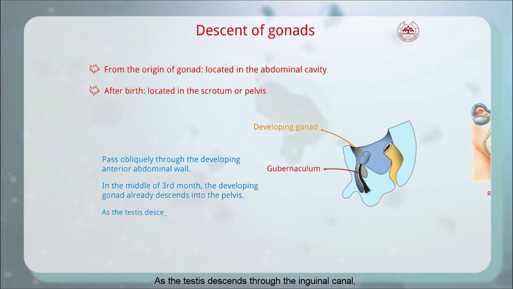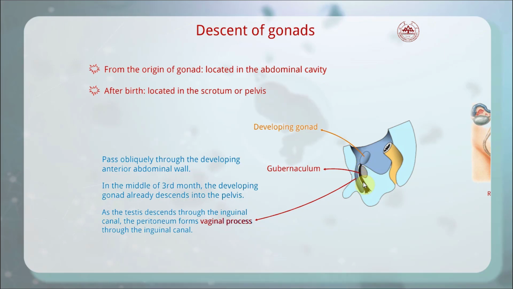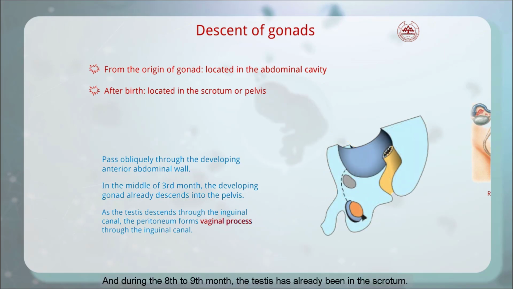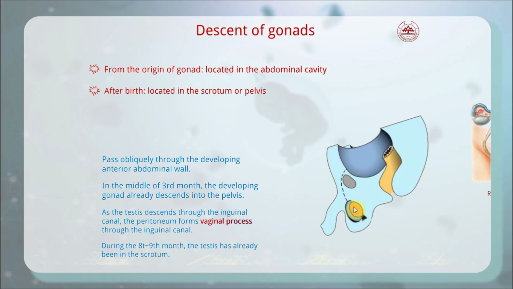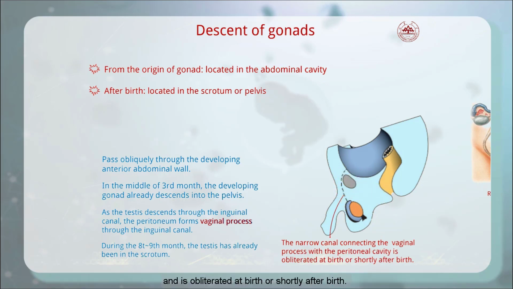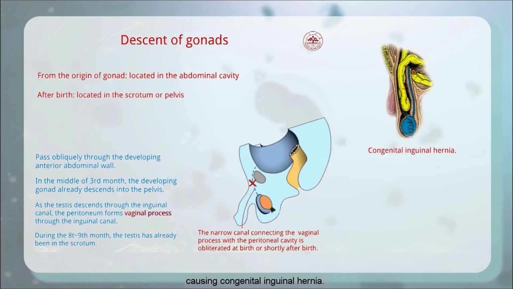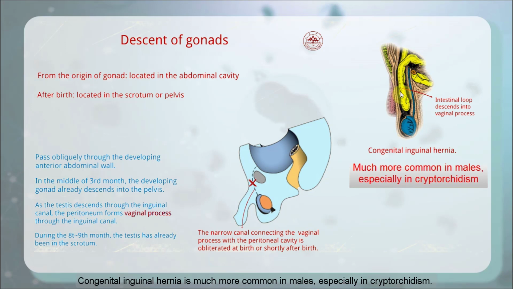As the testis descends through the inguinal canal, the peritoneum of the abdominal cavity forms a vaginal process through the inguinal canal. It follows the course of the gubernaculum into the scrotal swelling. During the 8th to 9th month, the testis is already in the scrotum. The narrow canal connecting the lumen of the vaginal process with the peritoneal cavity contracts and is obliterated at birth or shortly after birth. If this passageway remains open, an intestinal loop may descend into the scrotum, causing congenital inguinal hernia. Congenital hernia is much more common in males, especially in cryptorchidism.